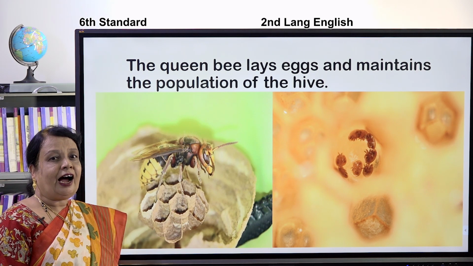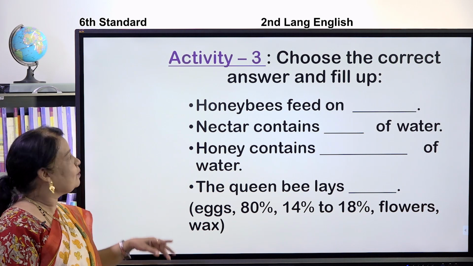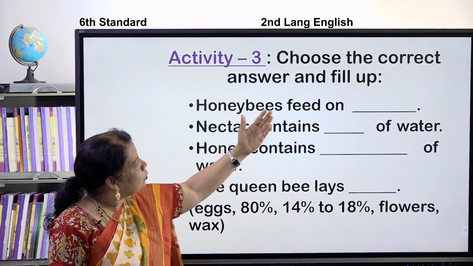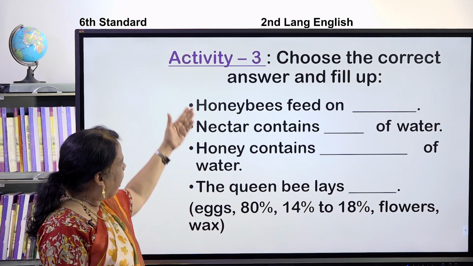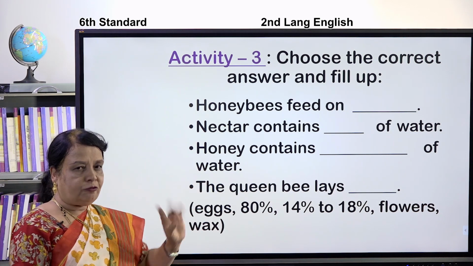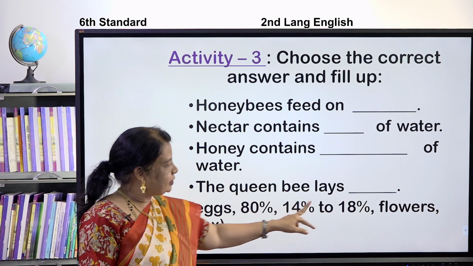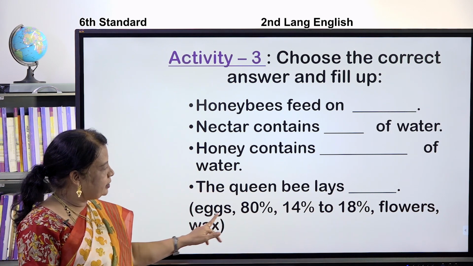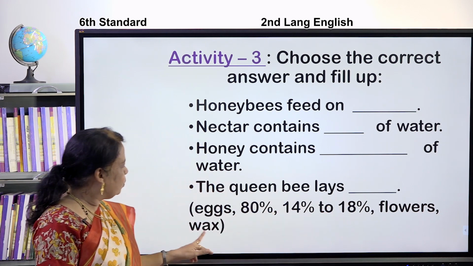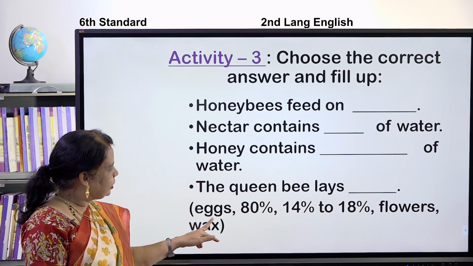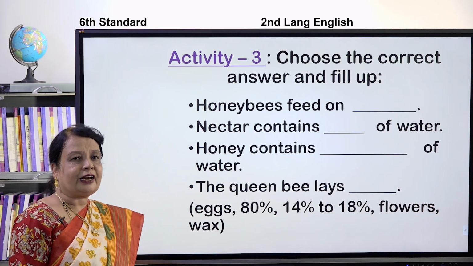But here children, I have comprehension questions. Activity 3, choose the correct answer and fill up. Children, here. See, how many fill-ups do I have? 4 fill-ups. And here I have answers: eggs, 80%, 14 to 18%, flowers, wax. Now we are going to select the correct words and write.